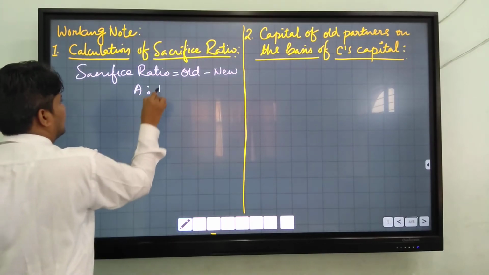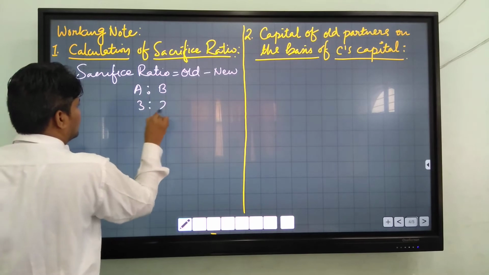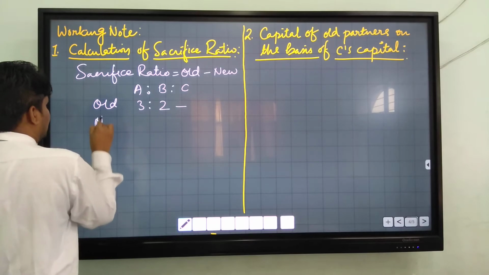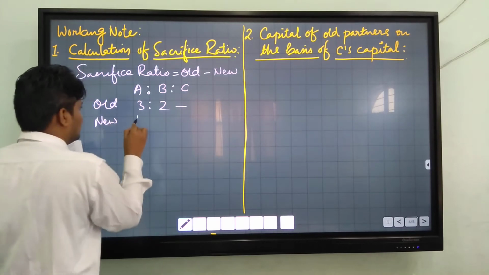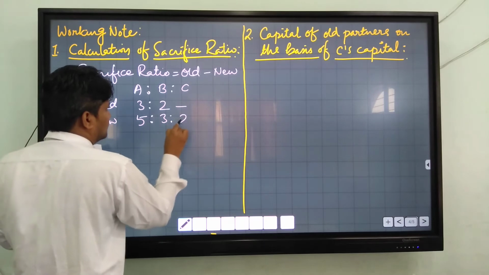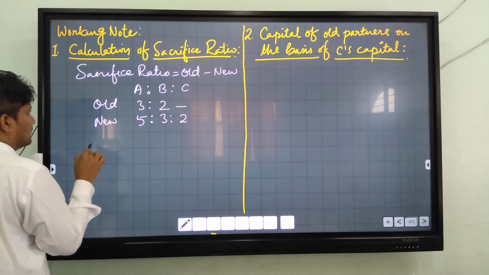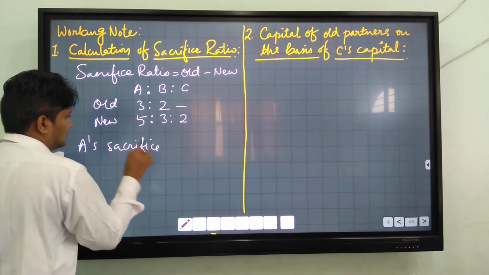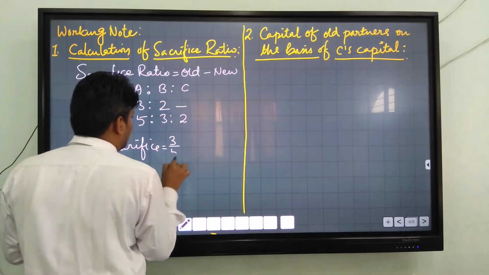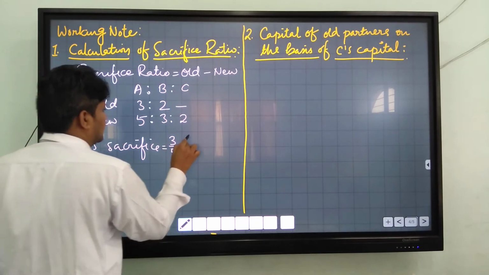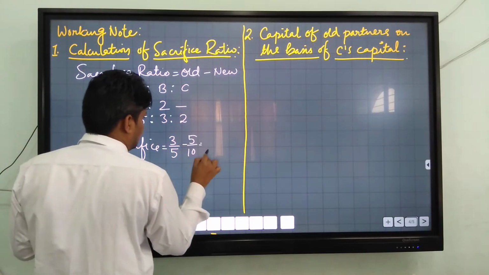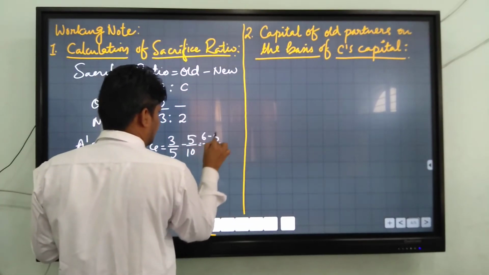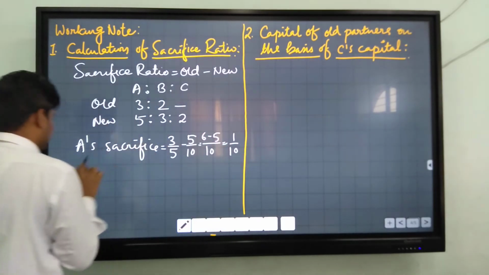A and B, 3:2. This is the old ratio, and the new one is 5:3:2, 5 ratio, 3 ratio, 2. Now A's sacrifice is equal to 3 by 5 minus 5 by 10, which is 6 minus 5, 1 by 10.